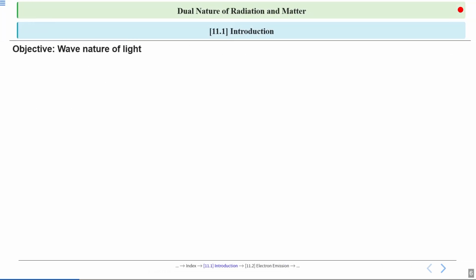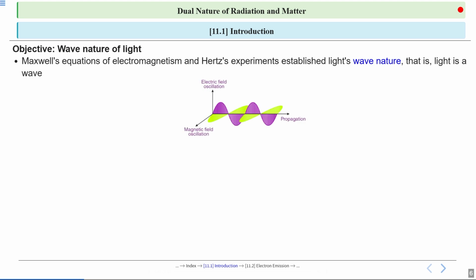Now, we will understand the wave nature of light. So, let's examine how scientists first established that light is a wave. Maxwell's equations, which describe how electric and magnetic fields interact, predict that light is an electromagnetic wave.